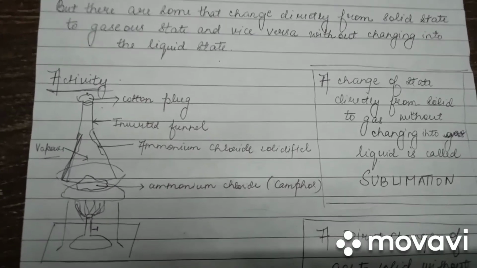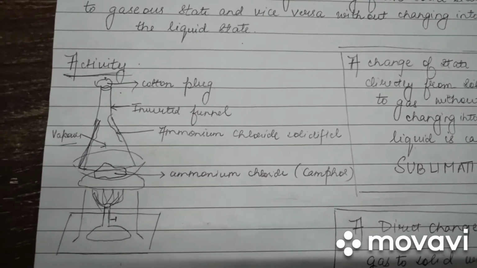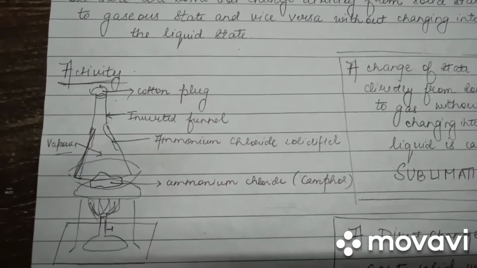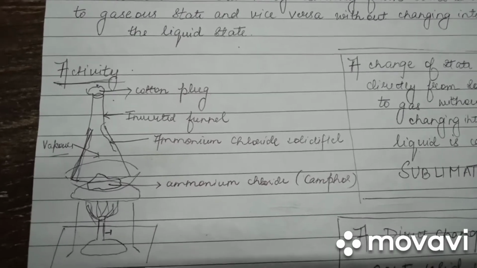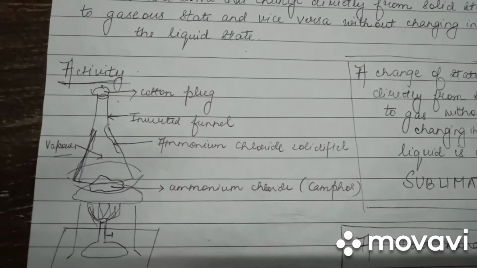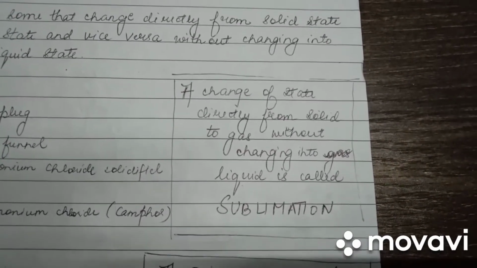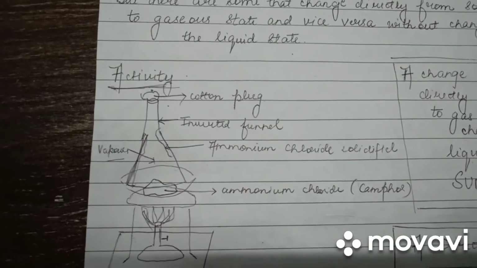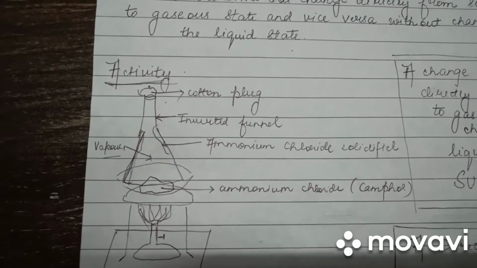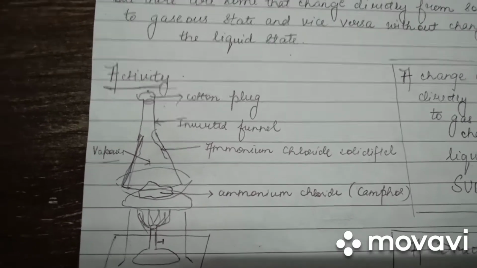We observe, as the china dish containing ammonium chloride is continuously provided heat, we can see fumes of ammonium chloride vapor within the funnel. What is this process? Well, a change of state directly from solid to gas without changing into liquid is called sublimation. Here, in case of ammonium chloride, it is directly converted to the vapor state without undergoing the liquid state.